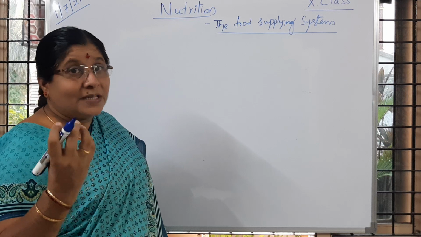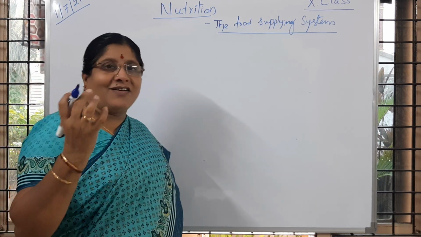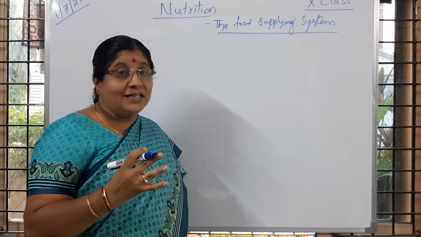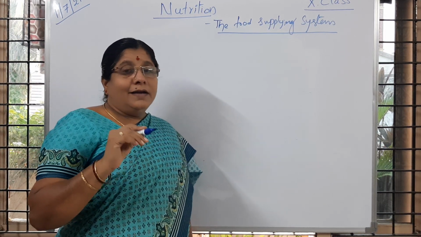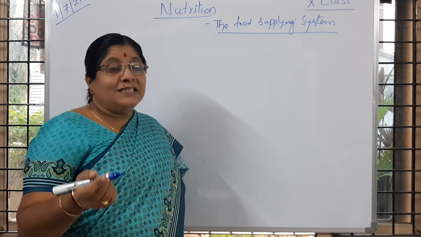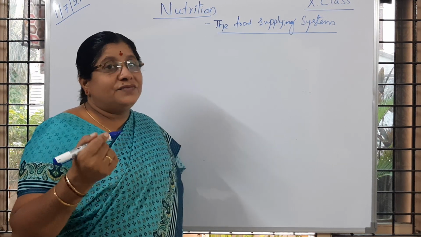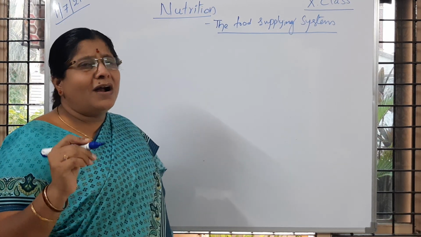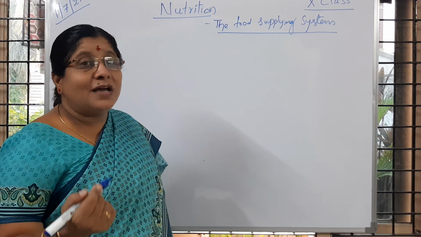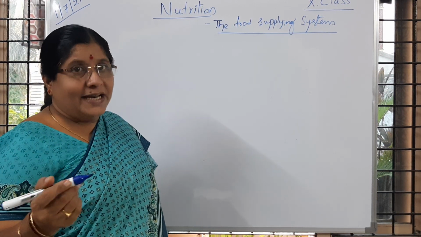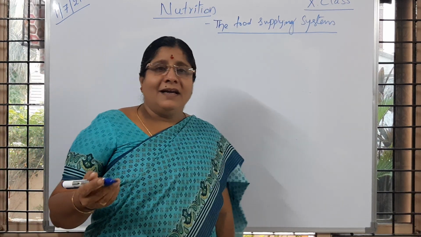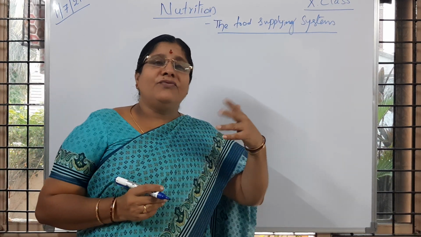I said just now substances, and those substances are called nutrients. What is the use of these nutrients? Why do organisms need nutrients? Just now you learned that it is for energy. And energy is needed to function.